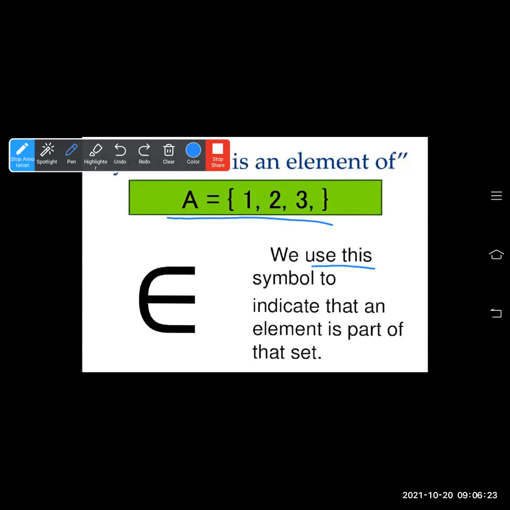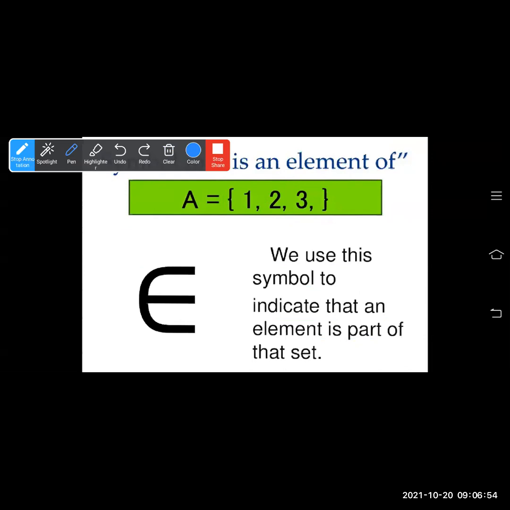We use this symbol to indicate that an element is a part of that set. That means if 1 is there in the set A, we write it down like this: 1 belongs to A. That means 1 is an element of A. If 2 is an element of A, we write 2 is an element of A. 3 is also an element of A. But what about 4? 4 is not an element of A.